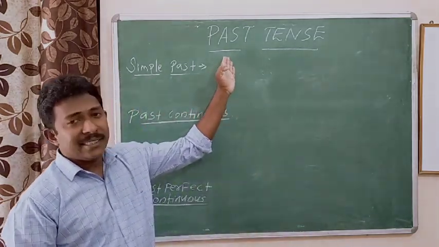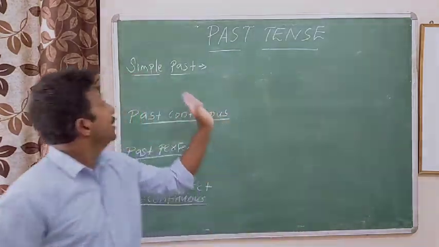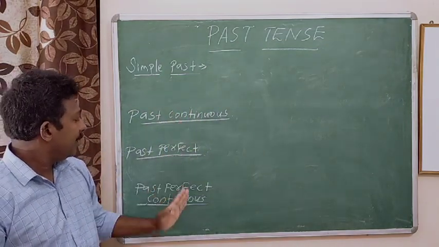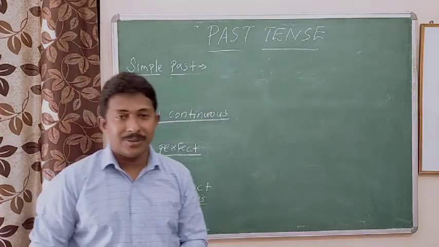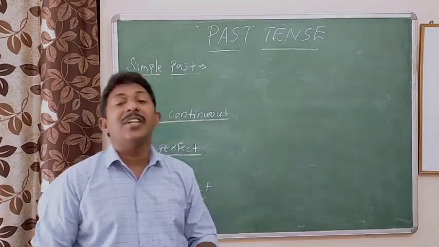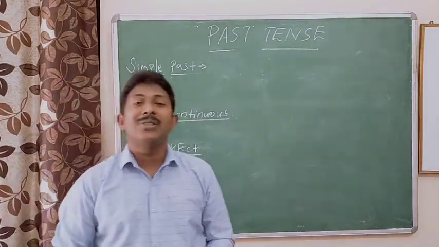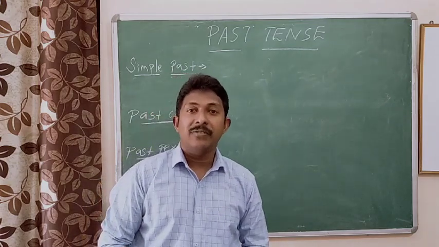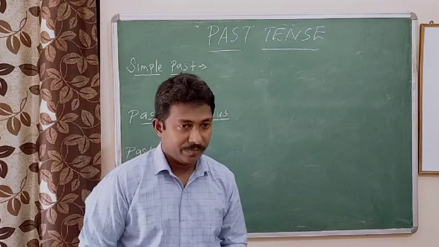And past tense is also divided into four: simple past, past continuous, past perfect, and past perfect continuous. Future tense is also divided into four: simple future, future continuous, future perfect, and future perfect continuous.